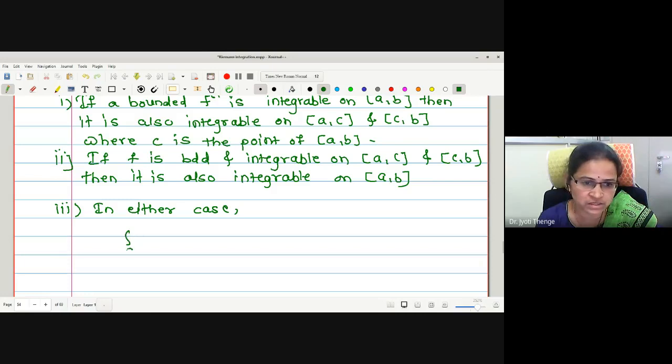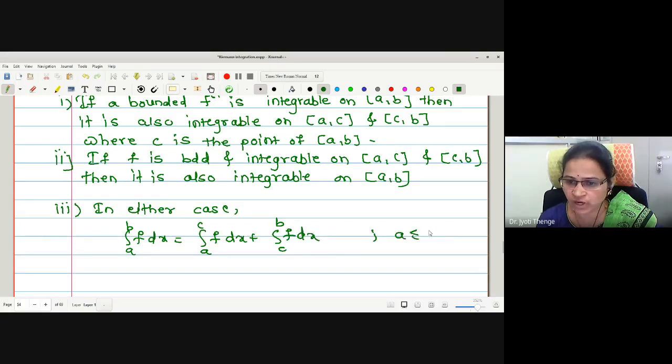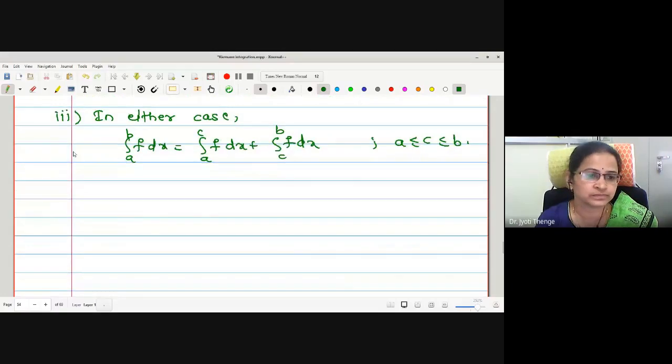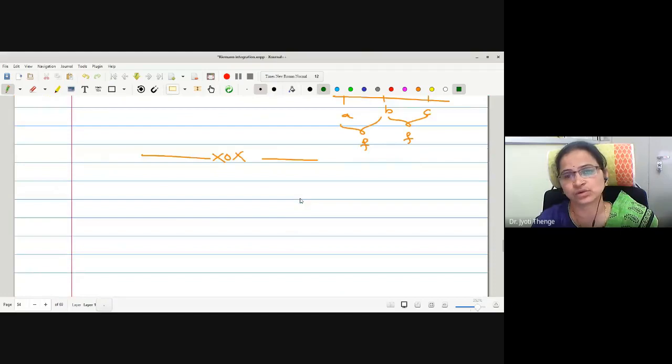In either case, integration a to b f dx is equal to integration a to c f dx plus integration c to b f dx, where c is the point that lies between a to b. What will happen in between a b? See, look, here I will show you with the help of a sketch.